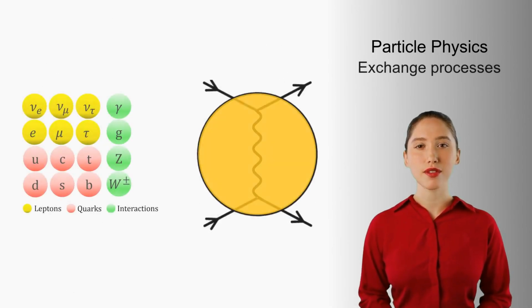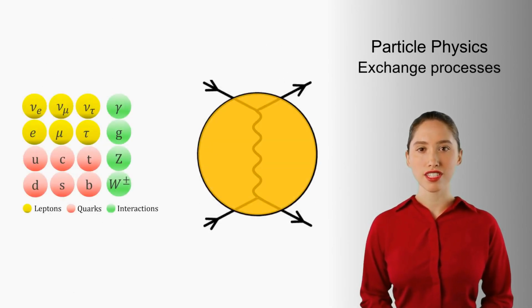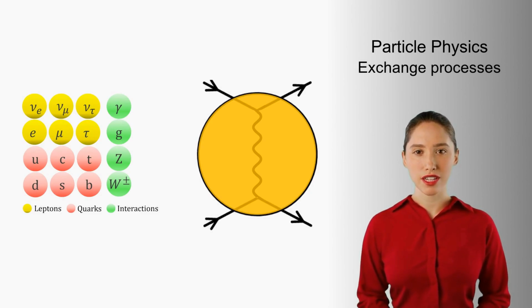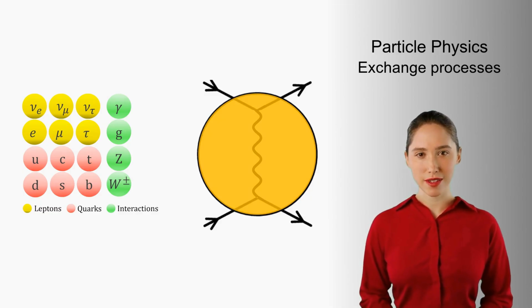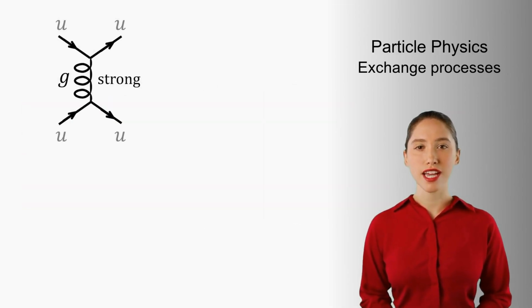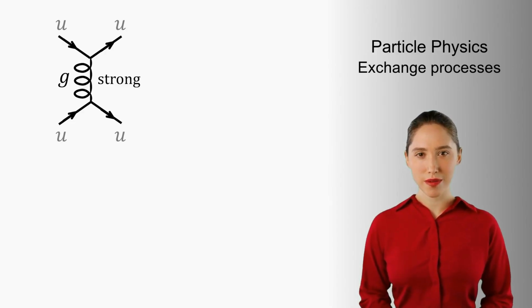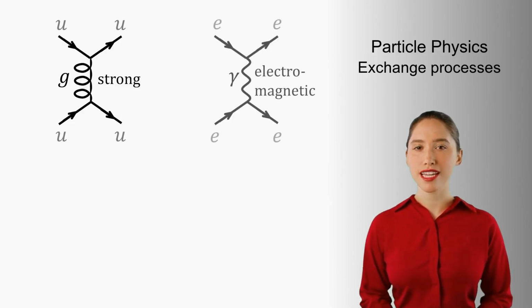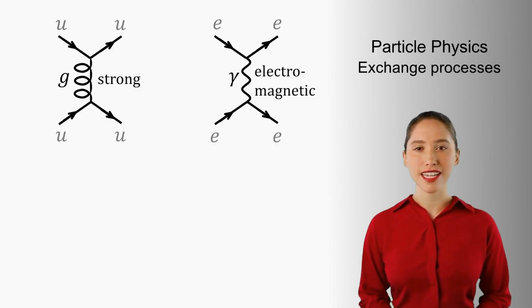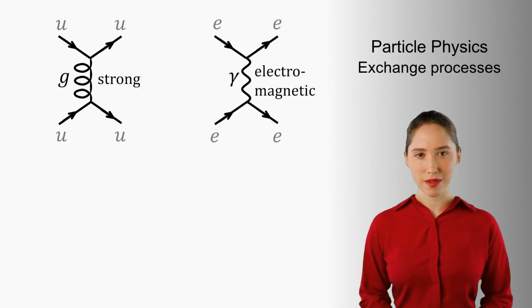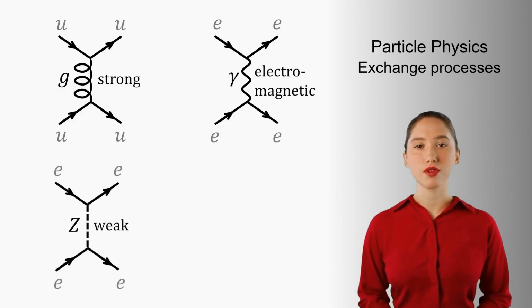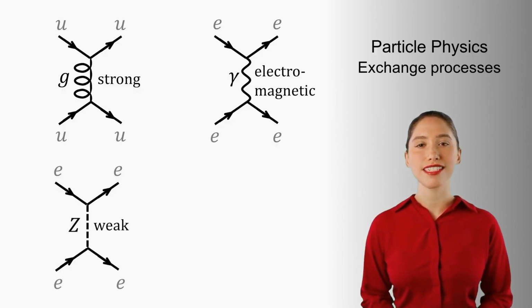Now, let us link the 3 interactions to the total cross-section. In all cases, 2 particles come in, they exchange a mediator particle, and 2 particles go out. For the strong interaction, 2 up quarks from 2 different protons can interact by exchanging a gluon. 2 incoming electrons can scatter electromagnetically by exchanging a photon. Alternatively, they can also scatter via the neutral-weak interaction by exchanging a Z boson.